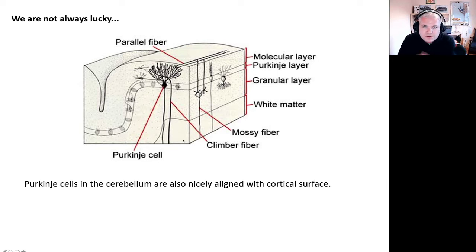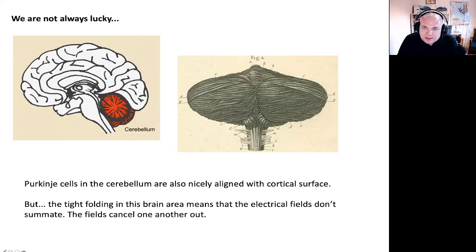These should be very good cells for what we want, in that all of their dendrites are close to cortical surface, the cell body's in the middle and this long axon. These should be good cells for recording of EEG, but it happens that the cerebellum itself is heavily folded. So this orientation is all mixed up, and that makes electrical activity from the cerebellum relatively hard to measure at scalp surface. So the tight folding in this brain area means that the electrical fields don't summate. The fields cancel one another out. I just want to make this point to kind of get the idea across that the recording of EEG is particularly good for some brain areas and worse for others.